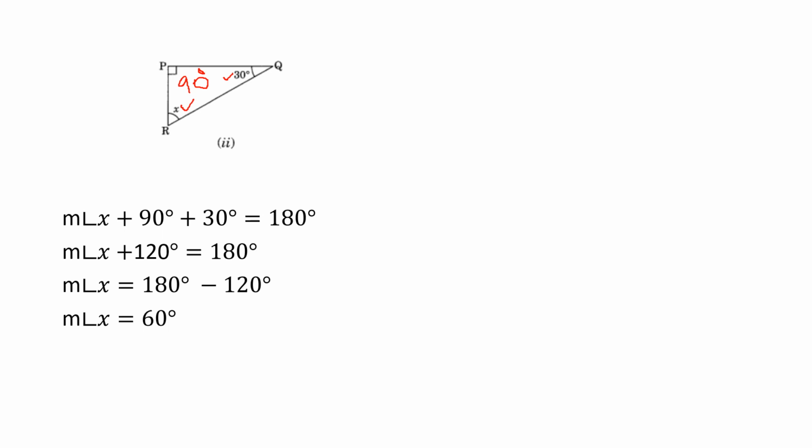If they are asking for the exterior angle, you want to apply the exterior angle property. If they are asking to find the interior angles, you want to apply the exterior angle property and use the equation method to find out the interior angle. If all the three angles are given and they are asking to find the interior angle, one unknown angle will be there. For that we have to apply the angle sum property.